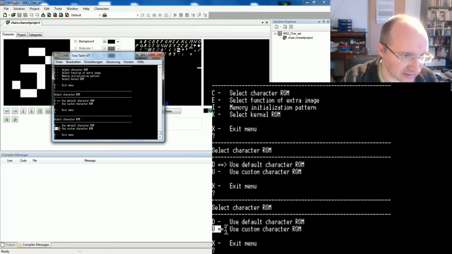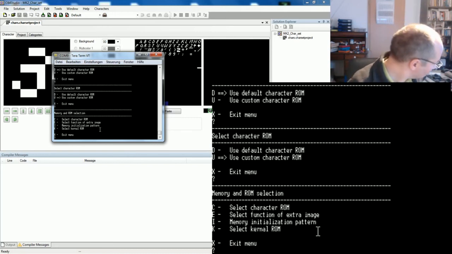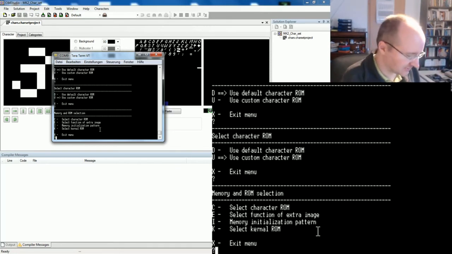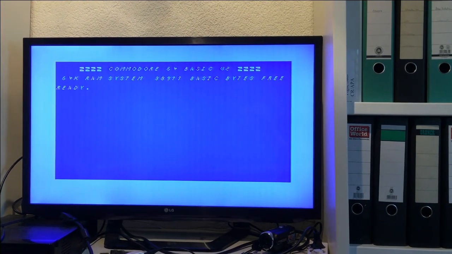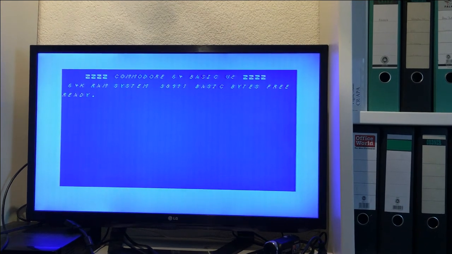It is now using the customized character ROM, and let's leave with exit. And now the Commodore has already changed. What you now see on the screen is the following. Here you see it has already taken the new characters.